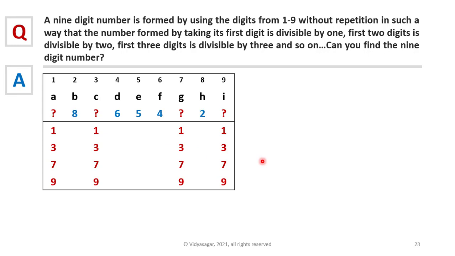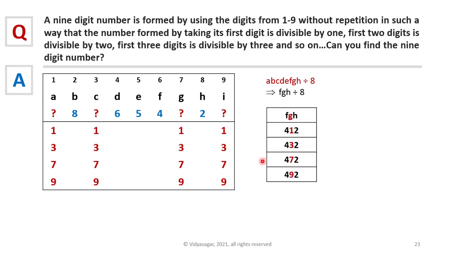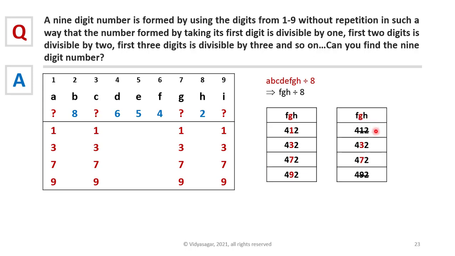As we found out previously, now the first 8 digits should be divisible by 8. That means FGH should be divisible by 8 as per divisibility rule 8. Now let's look at the possibilities for FGH. F is 4, H is 2. These 2 are fixed. Now G can be any of 1, 3, 7, 9. We eliminate those possibilities which are not divisible by 8. This leaves G with only 2 possible numbers, 3 or 7. So G cannot be 1 or 9.